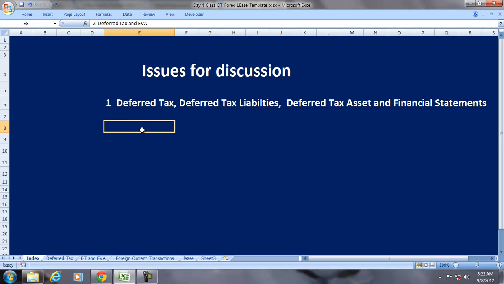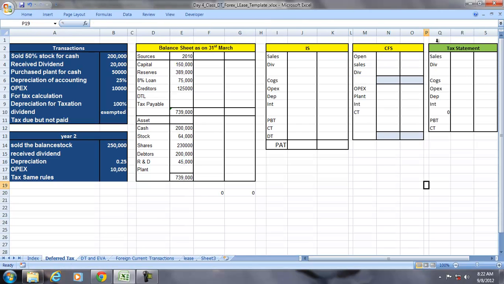It arises due to the difference between the income statement profit and the tax statement profit. The income statement profit is prepared as per the generally accepted accounting principles, whereas the tax is calculated as per the principles given in the Income Tax Act.